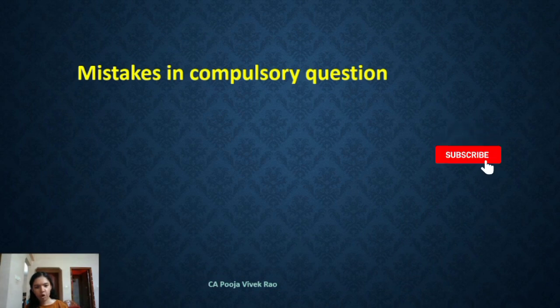Now let's see the fourth common error in this compulsory question. Students commit mistakes while applying the provisions relating to distribution or apportionment of ITC on account of issuance of a debit or credit note to an input service distributor by the supplier.